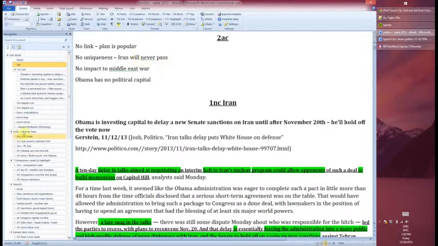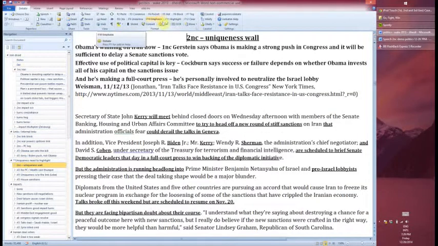Iran will never pass. Oh, well, that's easy. I'm just going to go to my 2NC uniqueness wall, which should be highlighted. Wink, wink. Okay, I just hit the tilde key, and look, there it is. Perfect. What's the next arg?